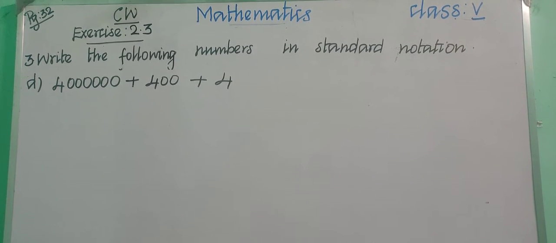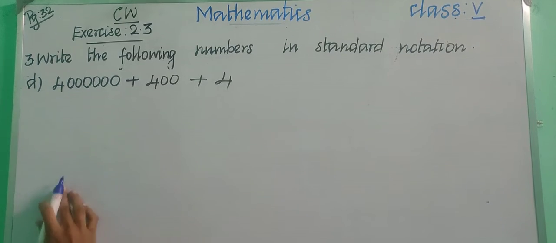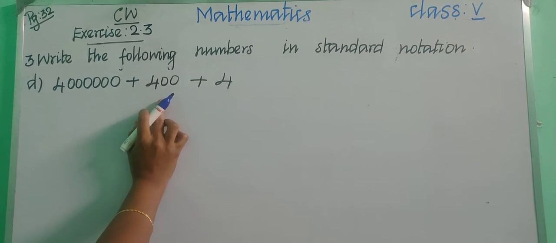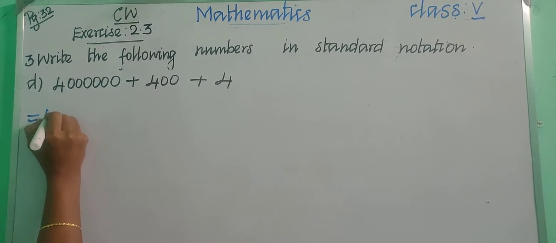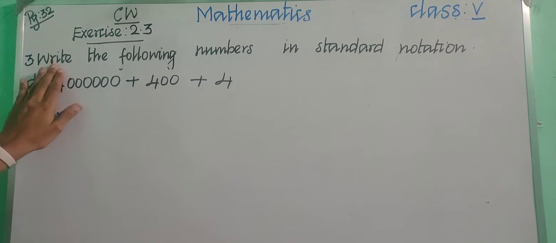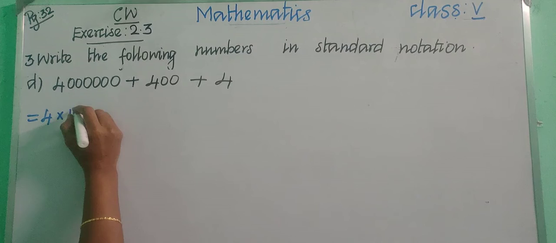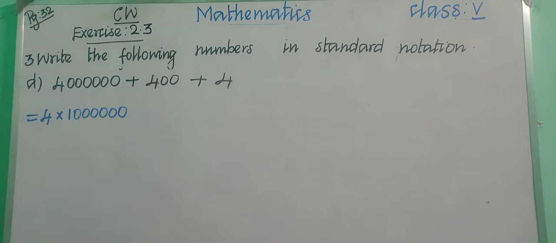Okay, so we are having 1s, 10s, 100s, 1,000, 10,000, lakhs and 10 lakhs. So 40 lakhs plus 400 plus 4. Okay, let us write the next step. So how will you write? We need to put 4 into 1. Okay, so how many zeros we are having? So just hide 4, and how many zeros we are having? 6 zeros, right? So just put 6 zeros. 1, 2, 3, 4, 5, 6. Okay, 6 zeros.